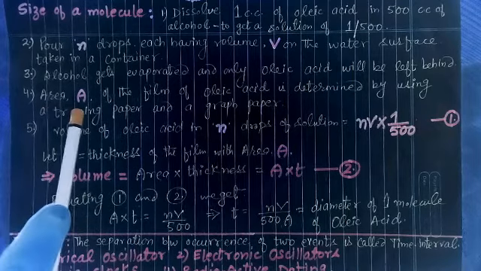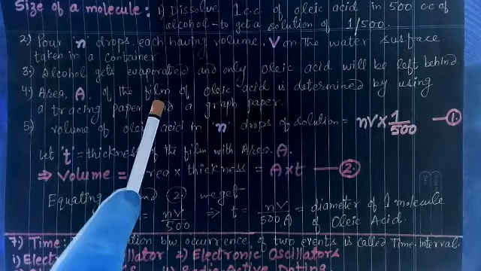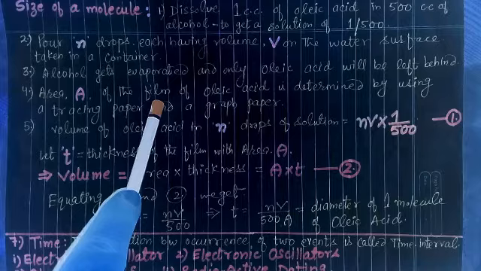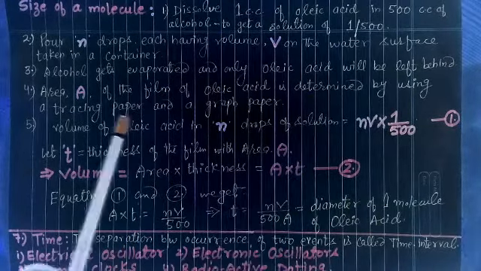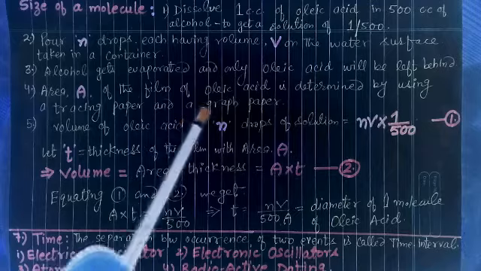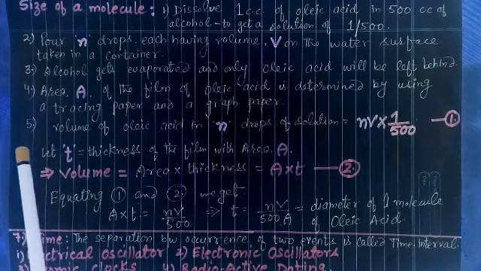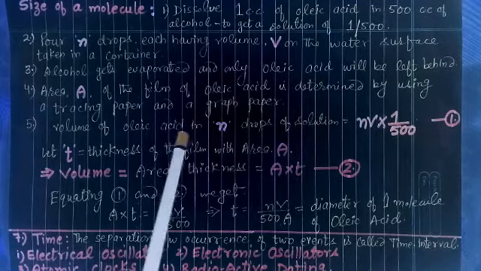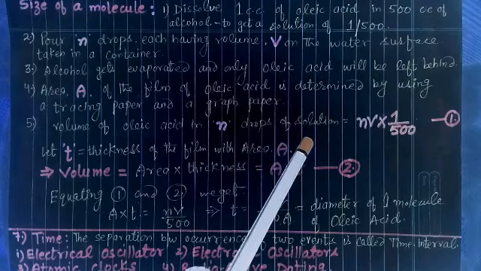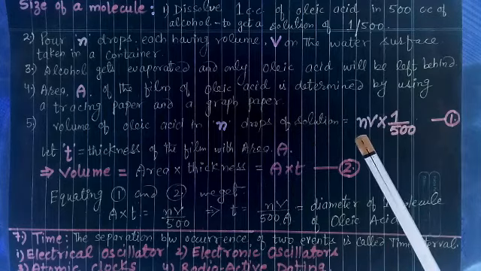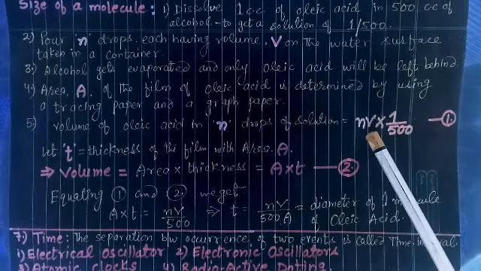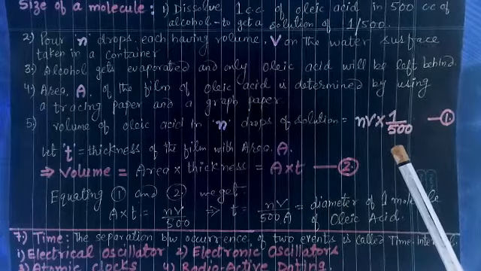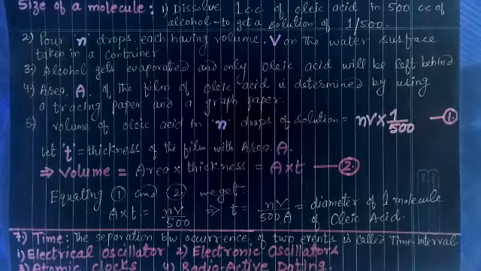Now the area A of the film, the layer of oleic acid that forms on the water surface, which is called the film, is determined by using a tracing paper and a graph paper. Next, the volume of oleic acid in n drops of solution is equal to the number of drops n into the volume V of each drop into 1 by 500. Let it be number 1.